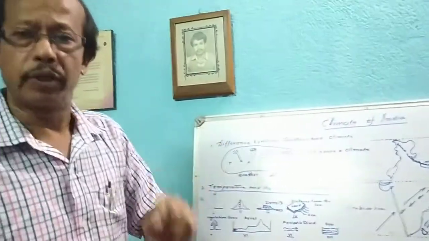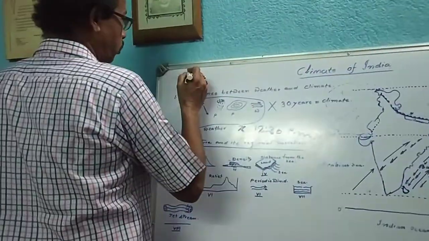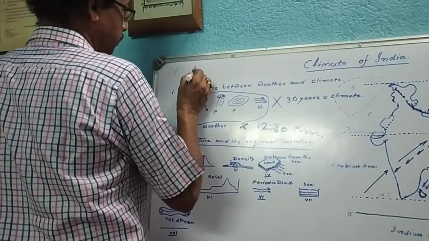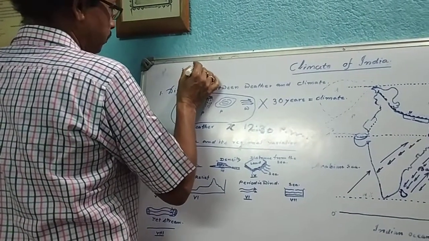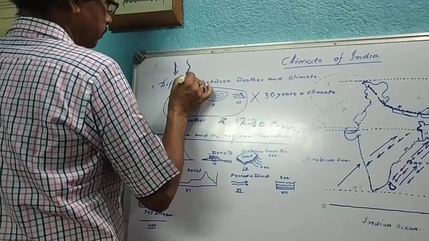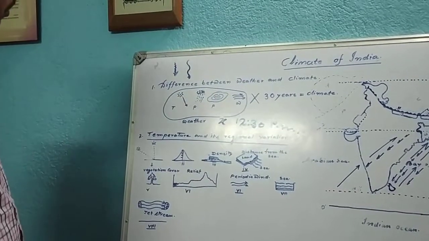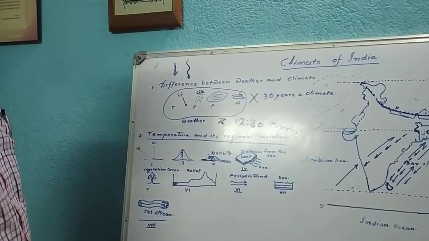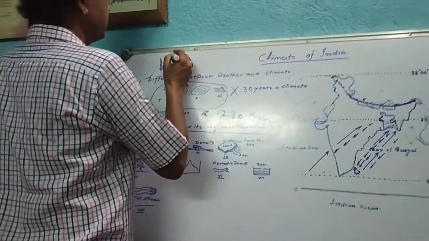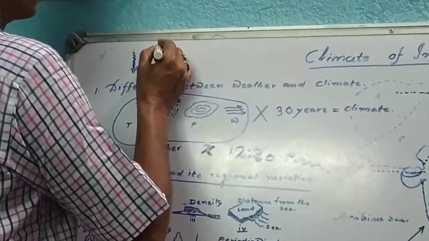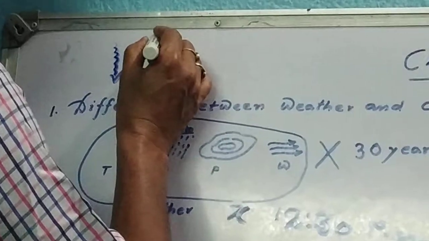What do you mean by short wave? This is your short wave. This is your long wave. Wavelength, what do you mean by wavelength? Wavelength means this crest to crest.